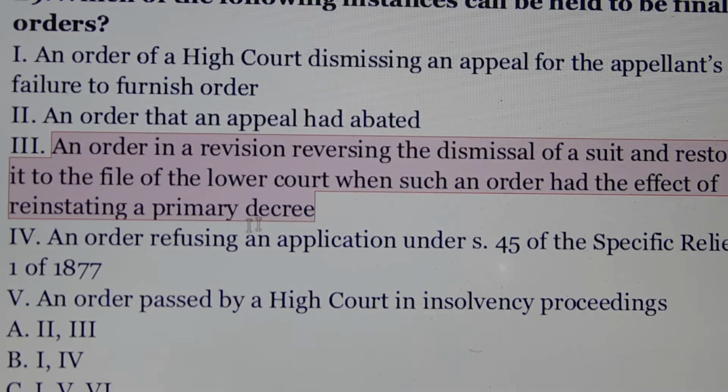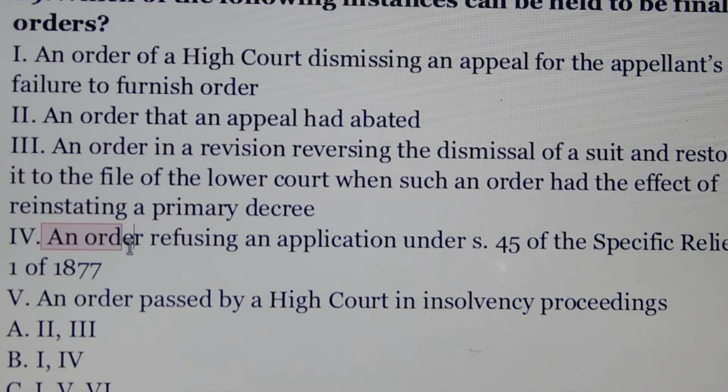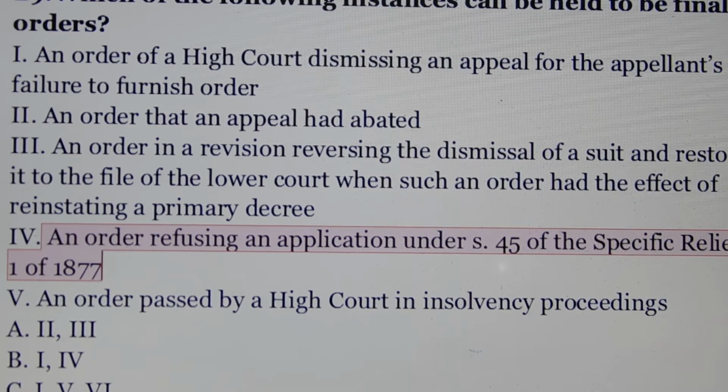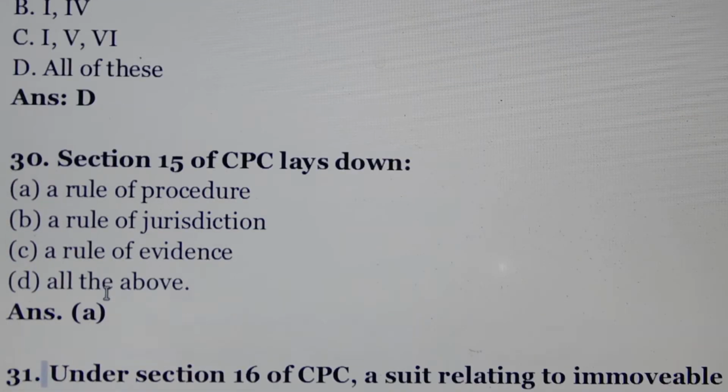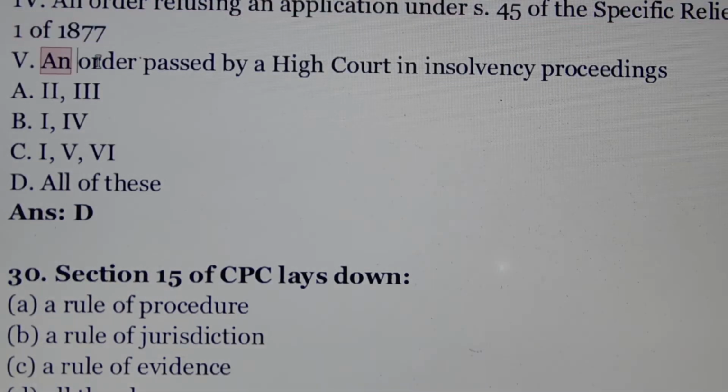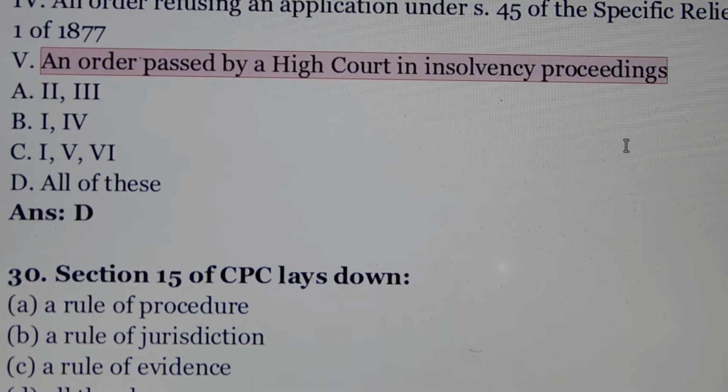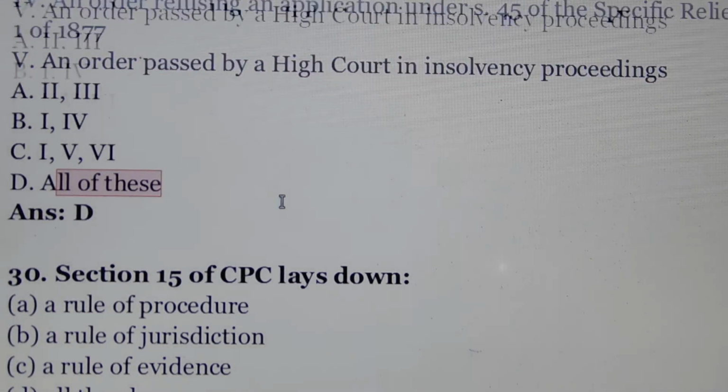An order in a revision reversing the dismissal of a suit and restoring it to the file of the lower court when such an order had the effect of reinstating a primary decree. Number 4. An order refusing an application under section 45 of the Specific Relief Act. Number 5. An order passed by a high court in insolvency proceedings. So all of these.